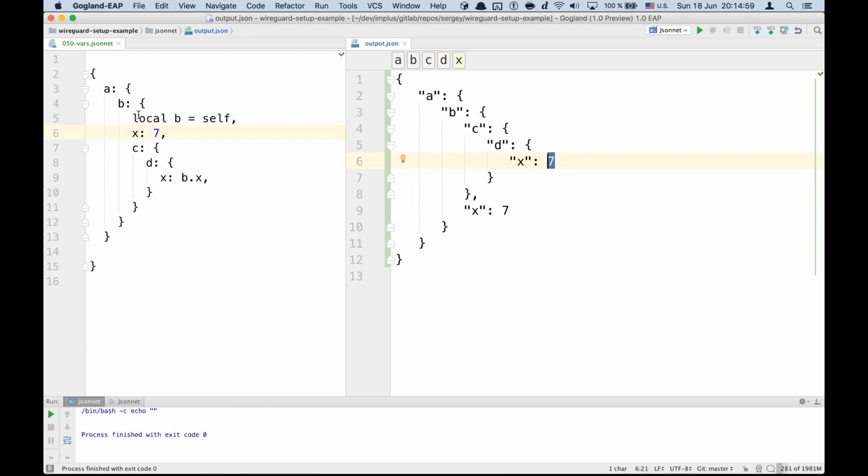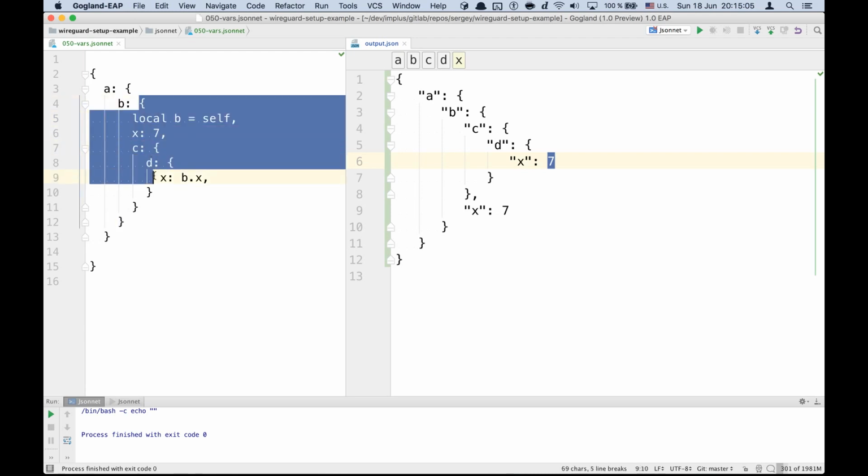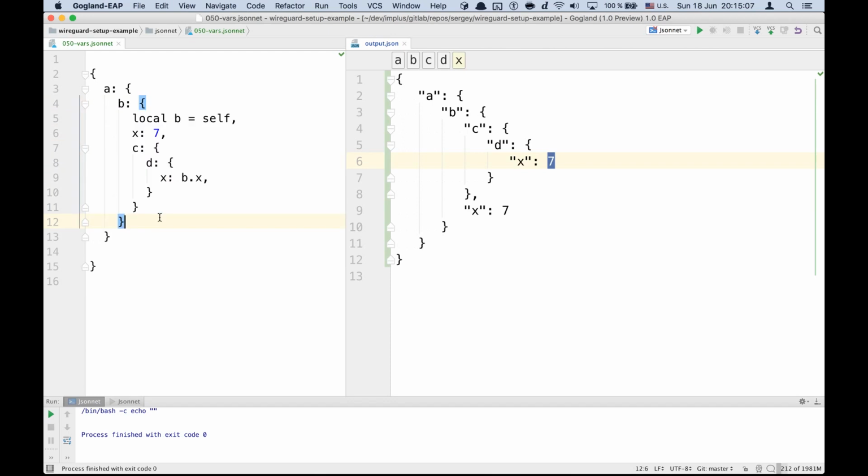And this B reference can be accessed only inside this object. It's not available on this level, for example. Unknown variable B. So scope and rules are familiar.